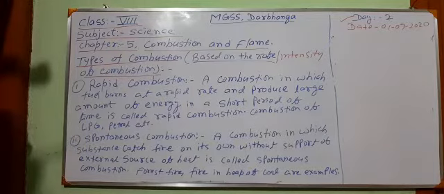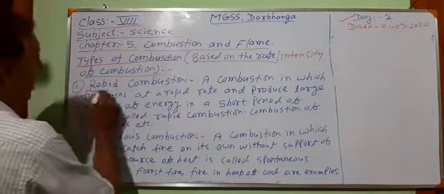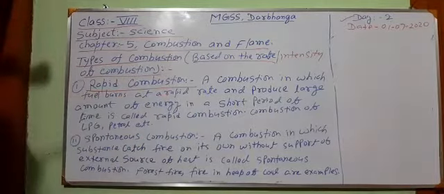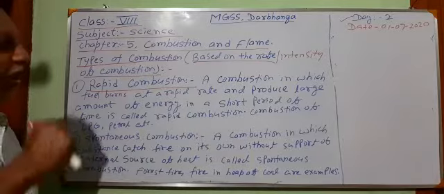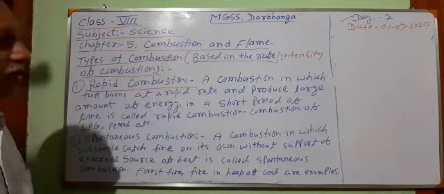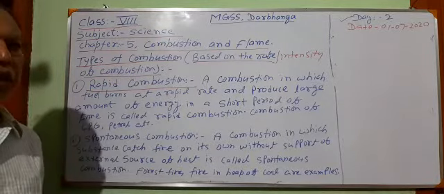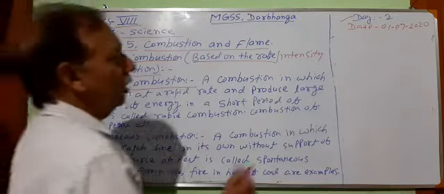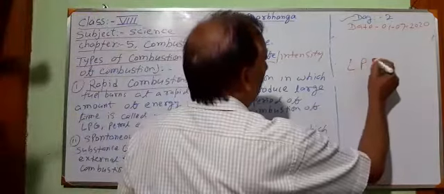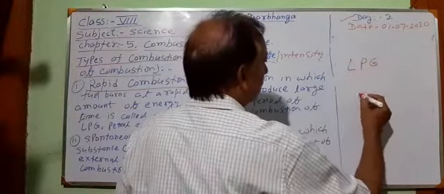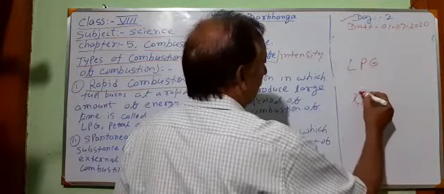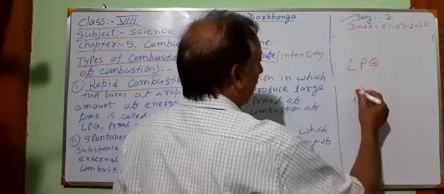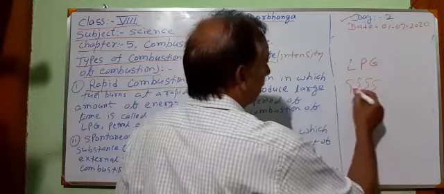First is rapid combustion. What is rapid combustion? Sometimes we see that as soon as we start burning any substance, it catches fire and releases a large amount of energy in a short period of time. For example, in the case of an LPG oven, as soon as we light the fire, a large amount of heat is released.